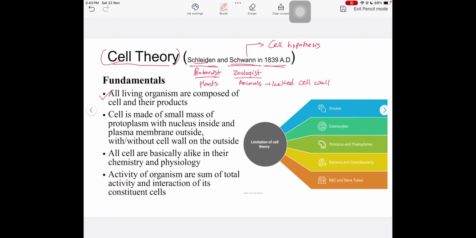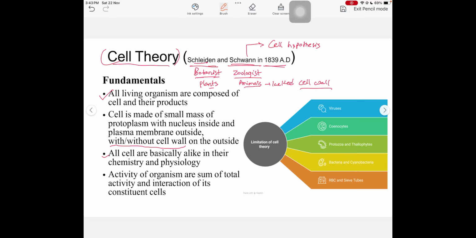So when Schleiden proposed in the plant, he said with a cell wall, and when Schwann saw it, he saw it without a cell wall because he saw an animal cell. So this term with or without cell wall came into existence. And the third point was all the cells are basically alike in their chemistry and physiology.